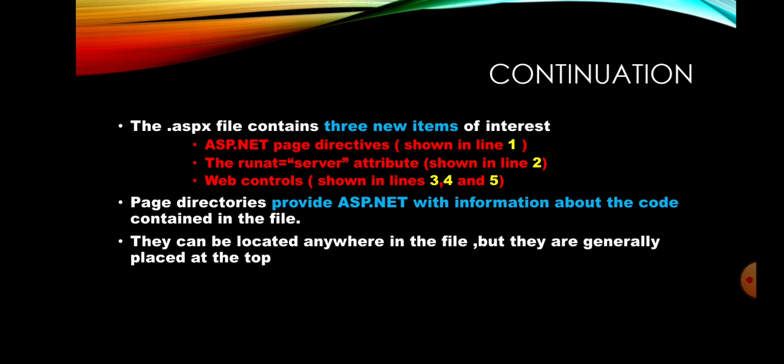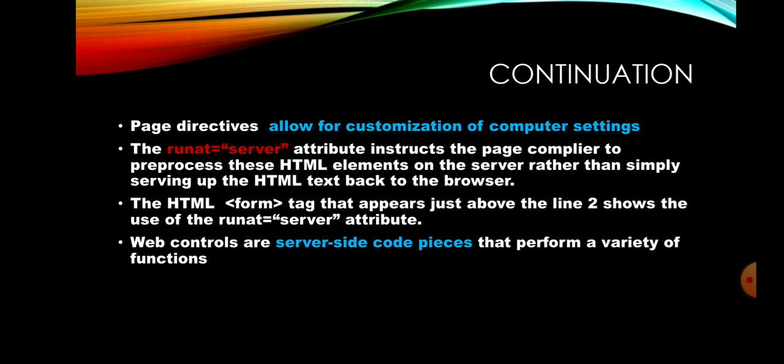We can place this line, that is page language equal to VB, AutoEventWireup equal to false, anywhere in the program, but they are generally placed at the top. Okay. Next, the page directives allow for customization of compiler settings. That means the interface settings are customized with the help of the page directives.